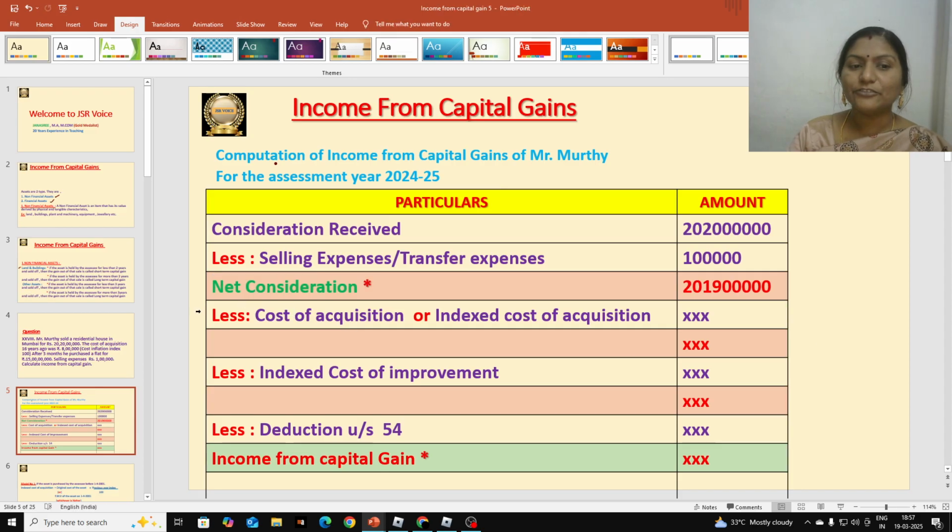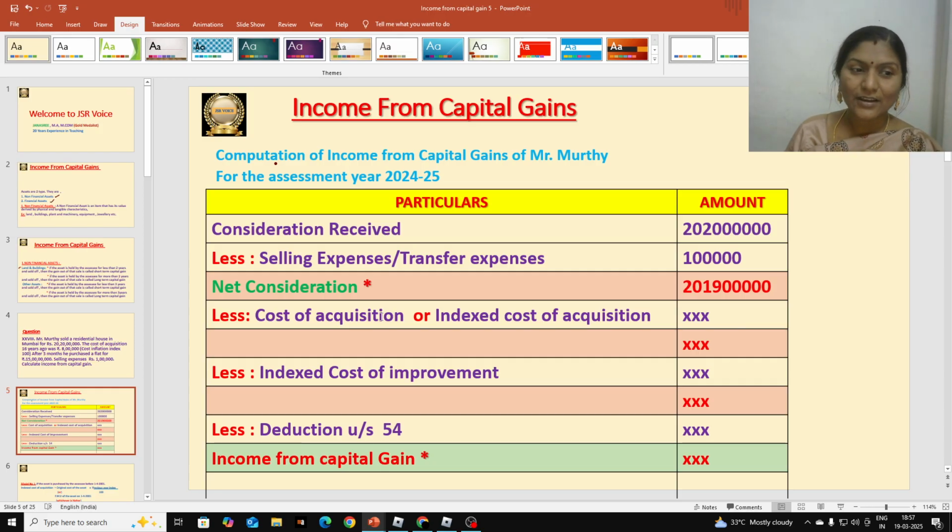Okay, and after that we have to deduct either cost of acquisition or indexed cost of acquisition. So cost of acquisition, when we are going to deduct, if our asset is a short term capital asset, we deduct cost of acquisition. If our asset is long term asset, then we are going to deduct indexed cost of acquisition.